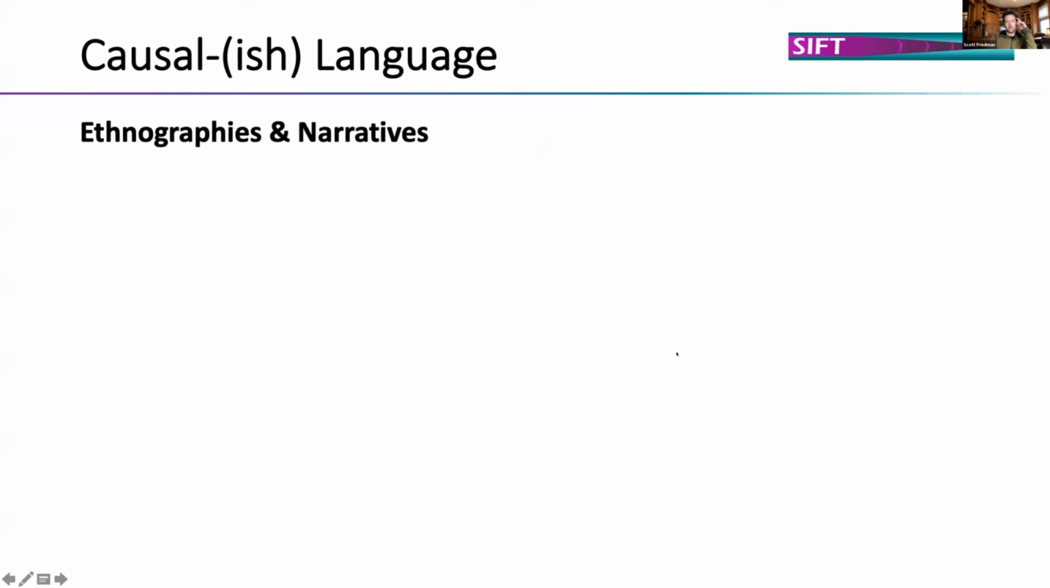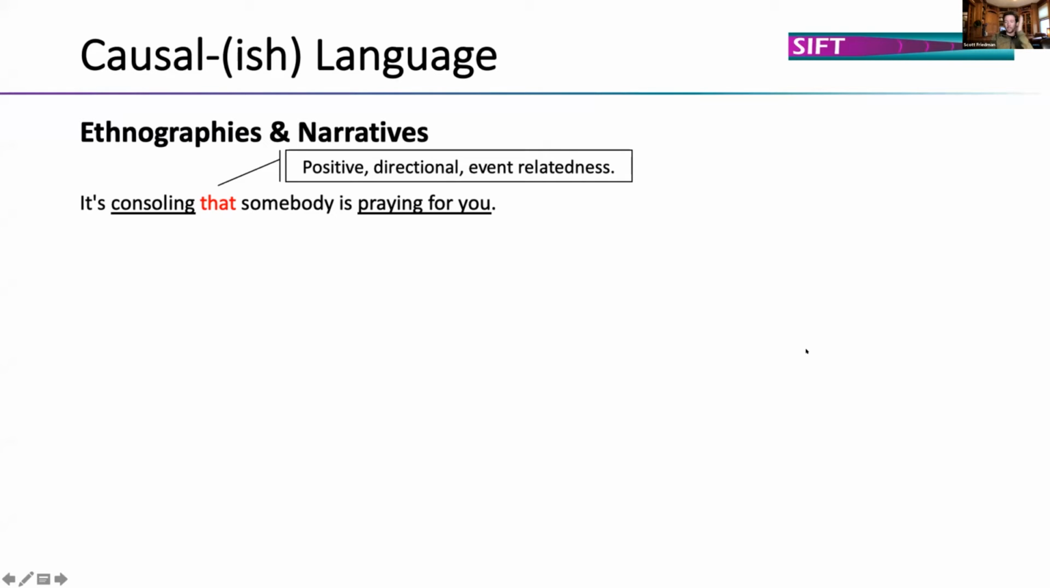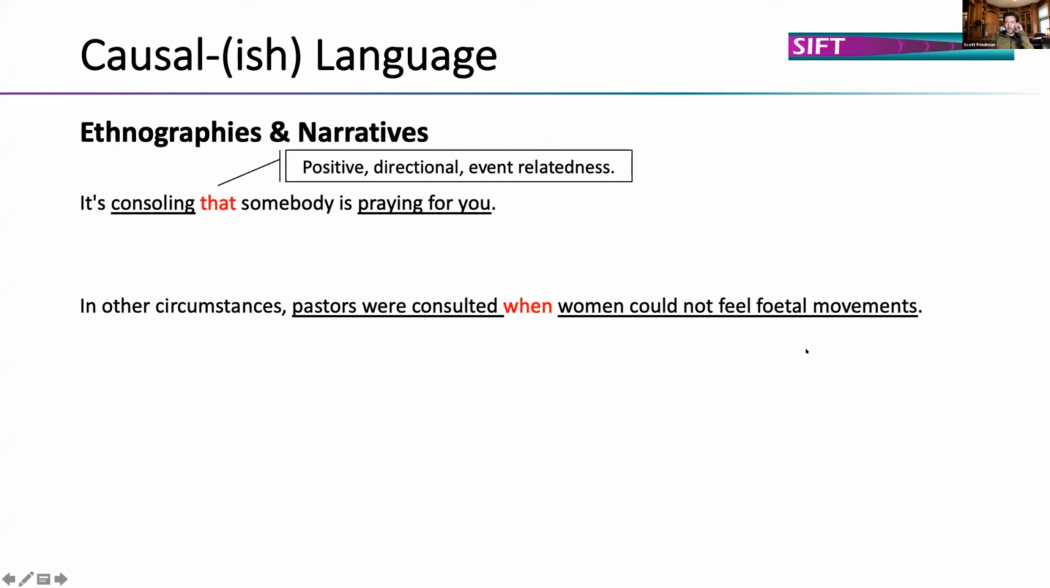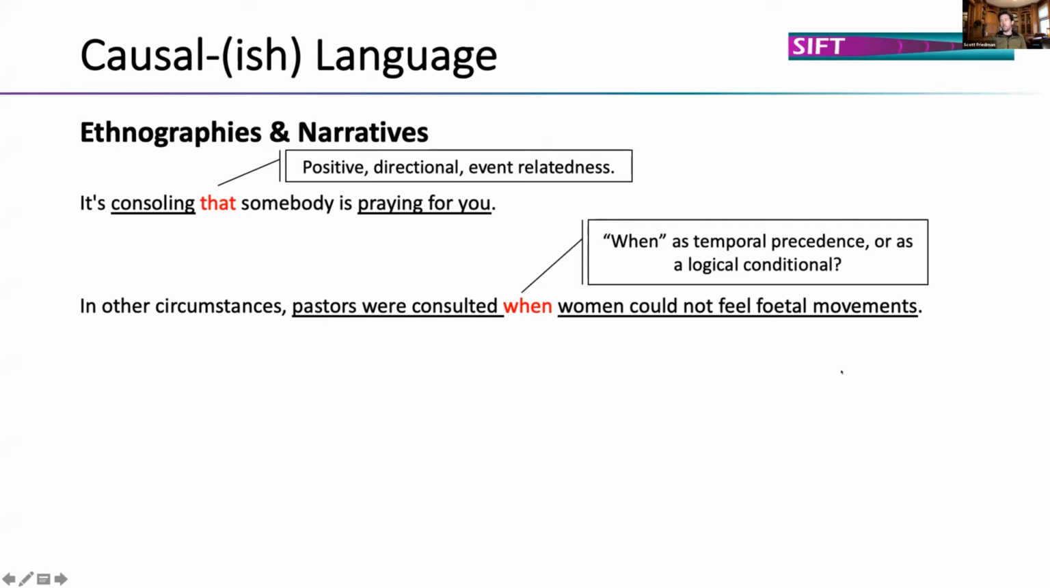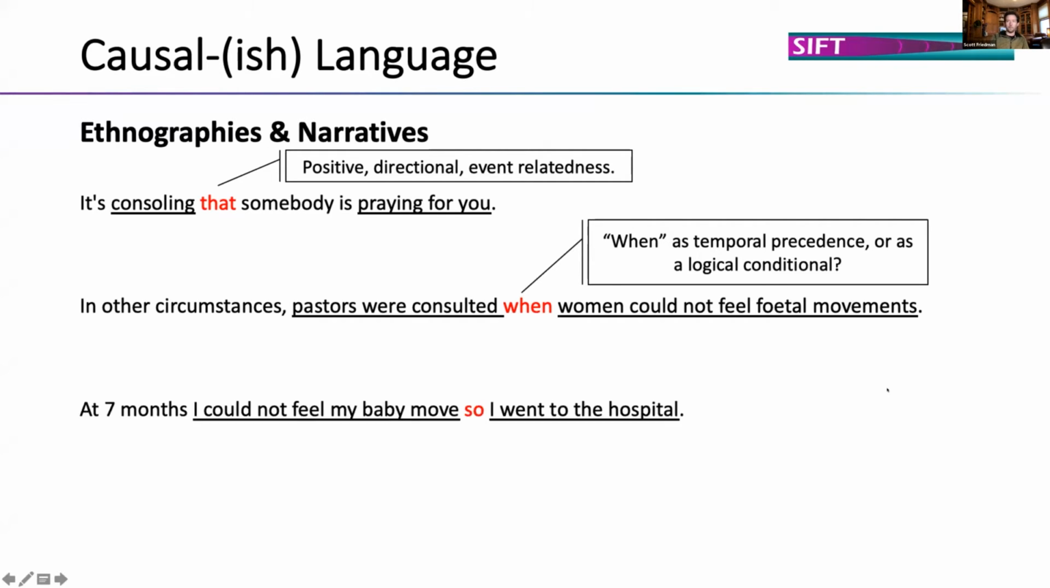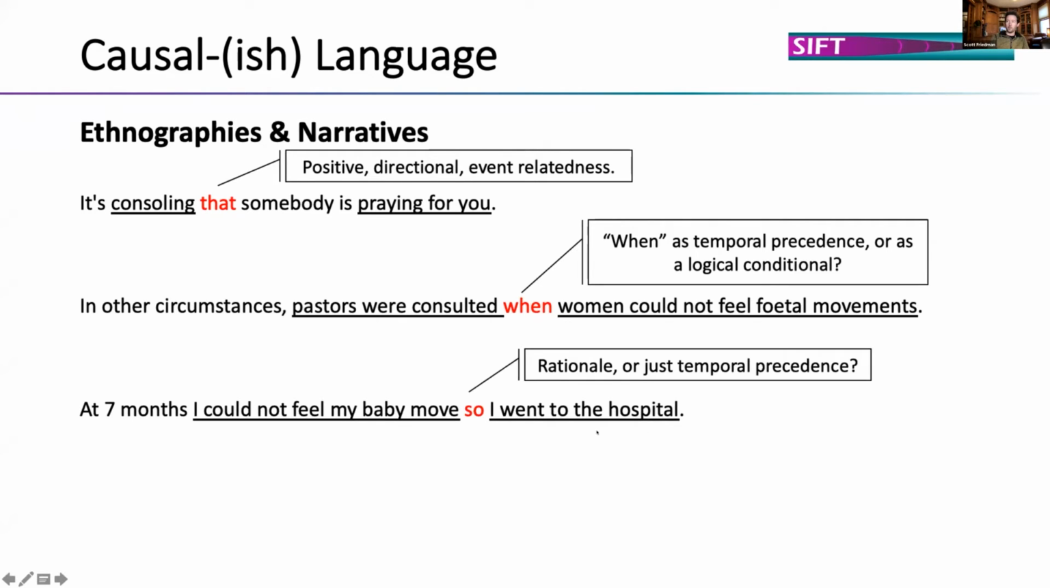With ethnographies, it gets even more diverse. It's consoling that somebody's praying for you. This is a positive event relatedness between the prayer and the consolation. In other circumstances, pastors were consulted when women could not feel fetal movements. And when, in this case, could be temporal precedence, or it could be a logical conditional, not necessarily clear. At 7 months, I could not feel my baby move, so I went to the hospital. And the so could be rationale or just temporal precedence, but Gricean principles would say that it's probably rationale.